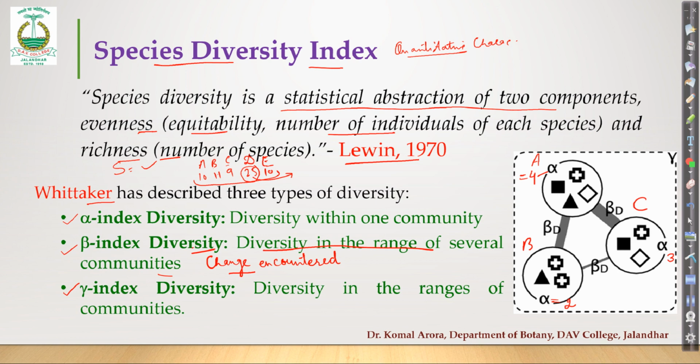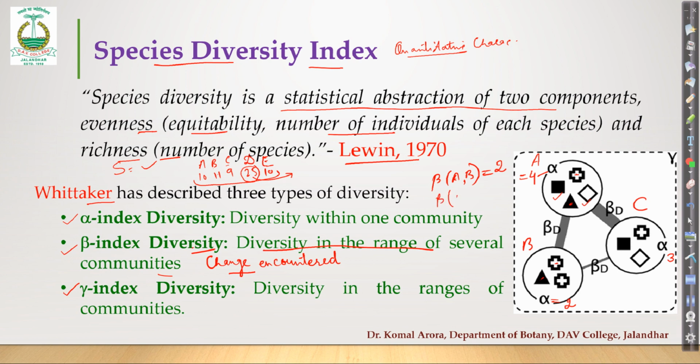For example, let's suppose we are talking about the beta index of community A versus B. Now you only concentrate on these 2 areas. Plus is common, so we will not count that. We have to see change only, variation only. Triangle is common, so we will not count it as well. So what is left? That is a full square and an empty square. So for this it comes out to be 2.